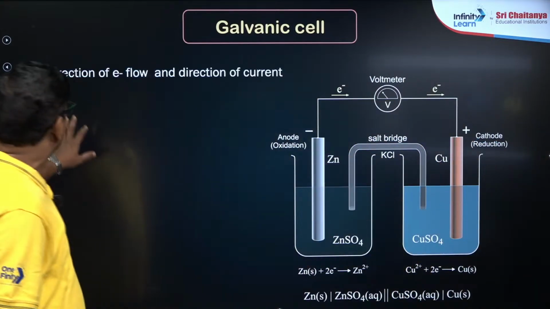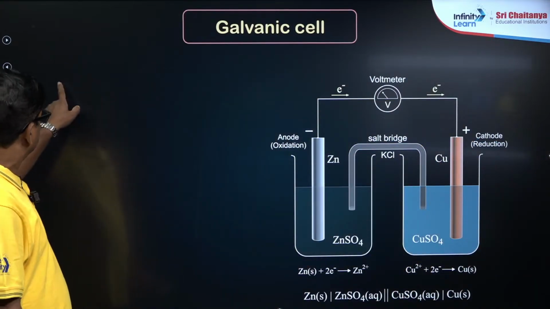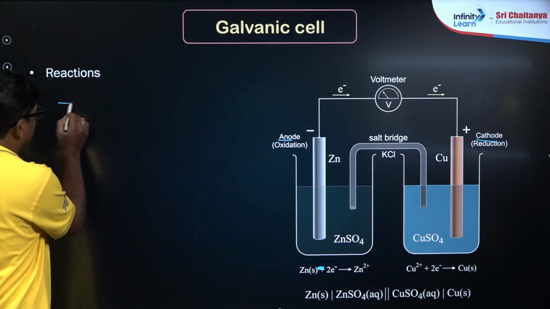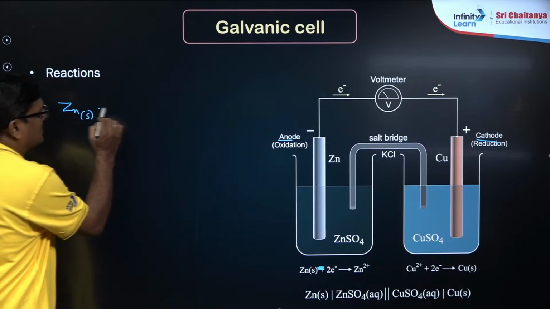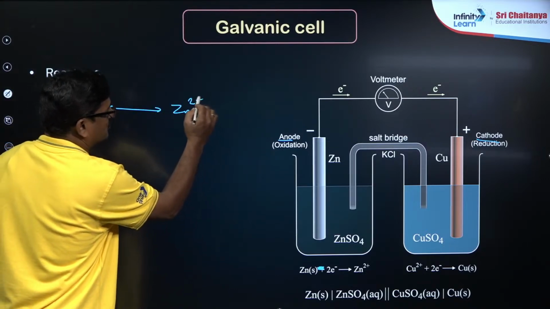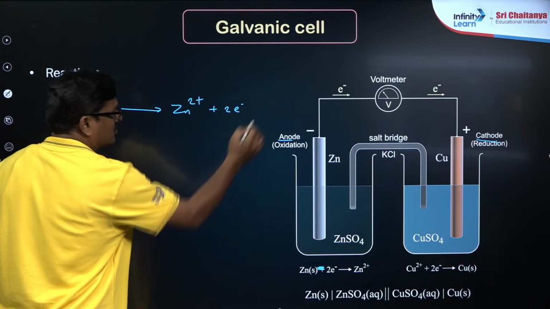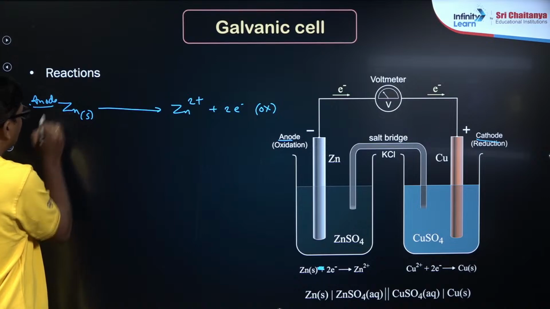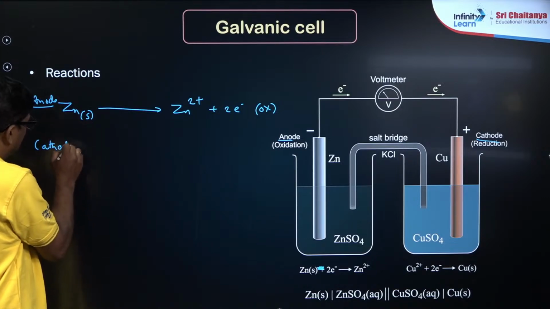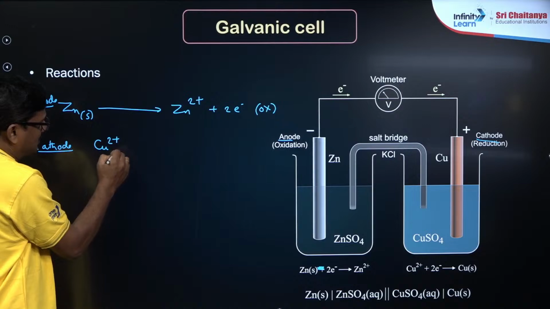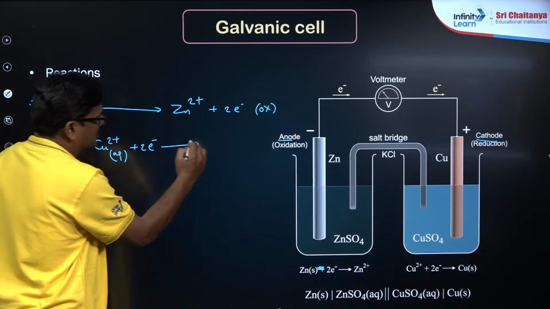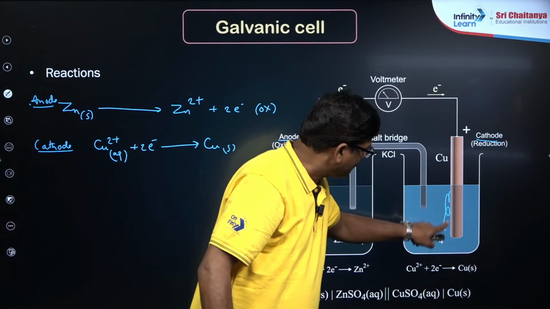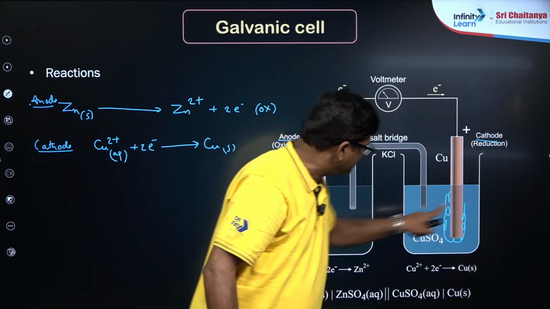Reactions में देखो direction of the flow, you can see what are the reactions that take place. Zinc is oxidized, zinc is a solid, and it is going to be oxidized to give zinc 2 plus, 2 electrons are lost. This is what you call oxidation, and this takes place at the anode. And cathode में क्या होगा? Copper 2 plus in the aqueous state takes the electrons, gives rise to copper. So copper deposit होगा, यहाँ पर copper deposit होगा बेटा, and zinc is going to be dissolved from this.